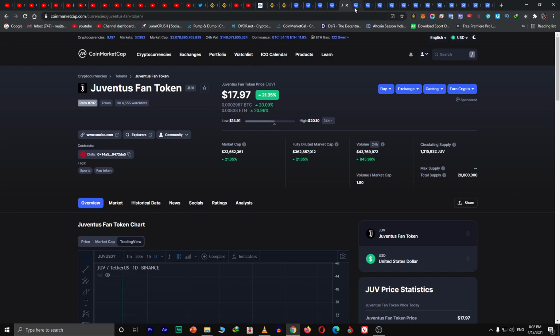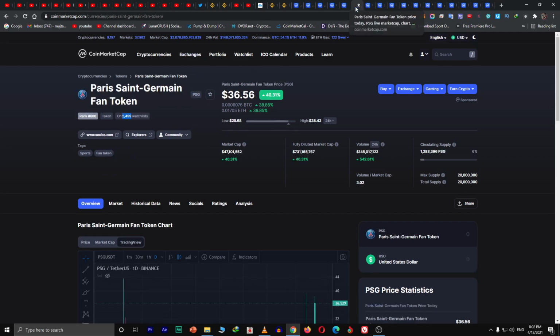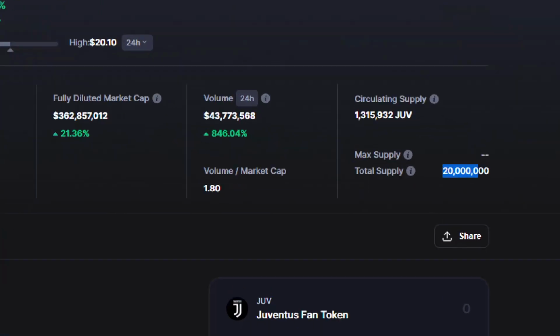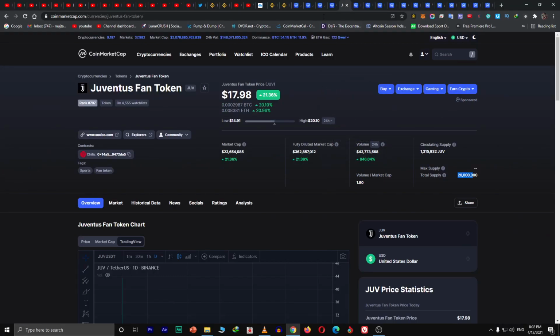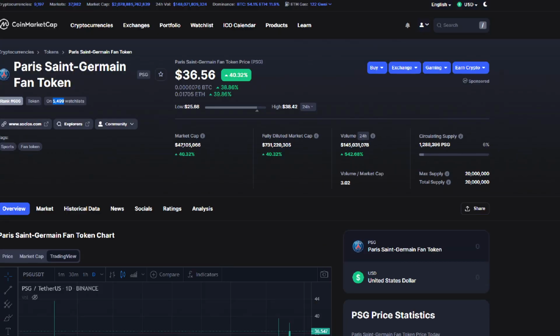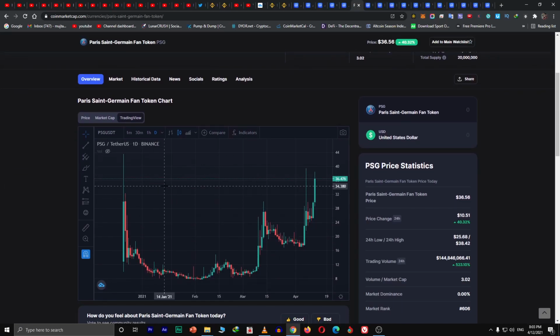So we have got a 1,000 difference in the watch list. Then we are going to see the supply here. Same supply, you can see here. Supply is the same as Juventus, 20 million, and how it performed.